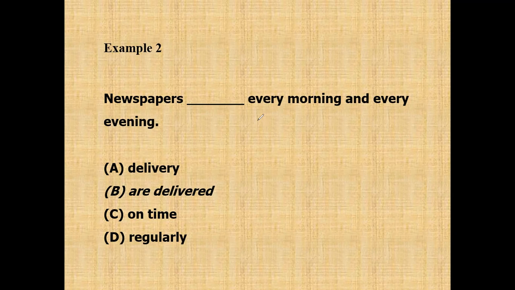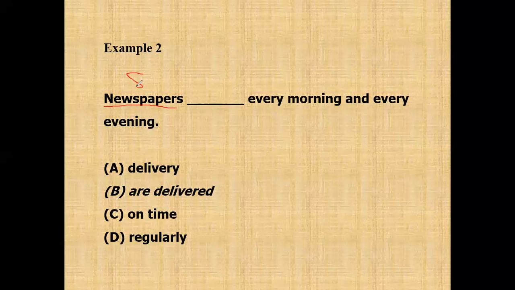Look at the problems: missing subject, missing verb, double subject or verb, or missing subject and verb. Like this one, newspapers is the subject. So the verb is missing.